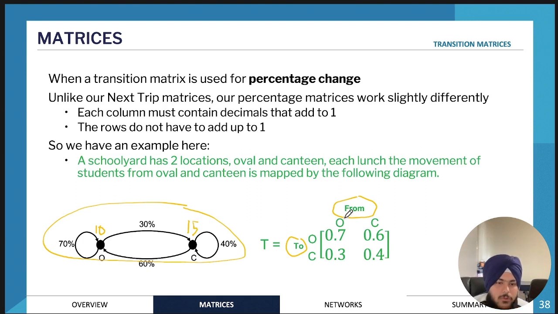From C to O. I think this is... actually no, sorry, that makes sense. So going from C to O, it's 30%. So hopefully that makes sense, and this is how we would determine it.